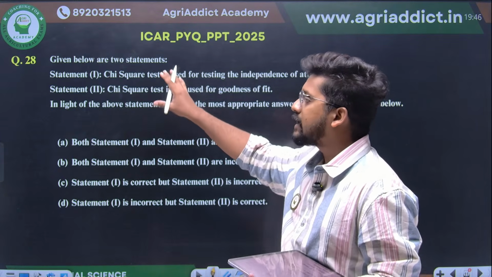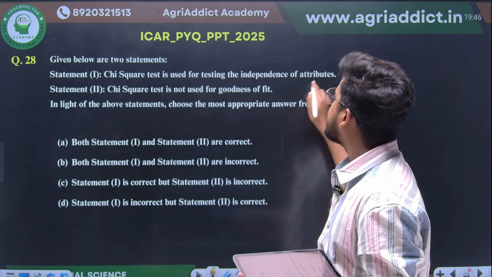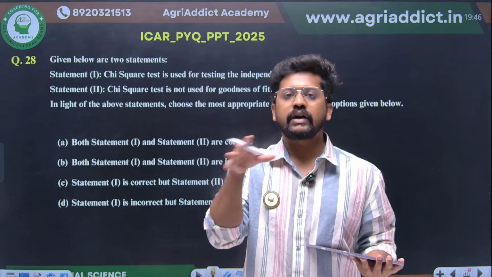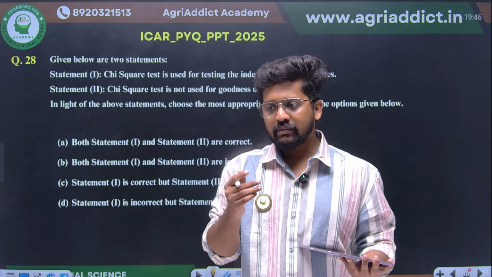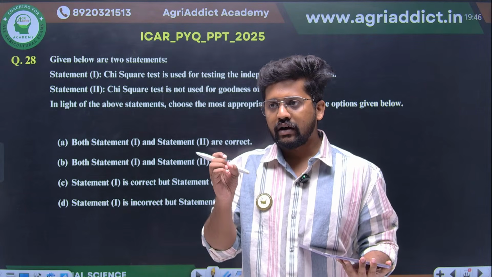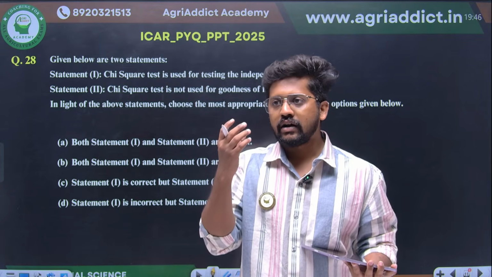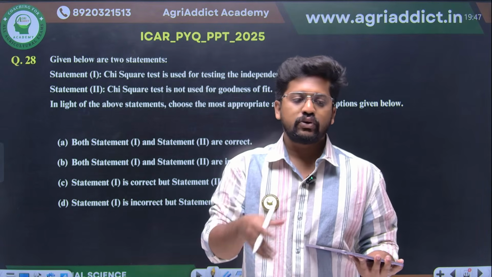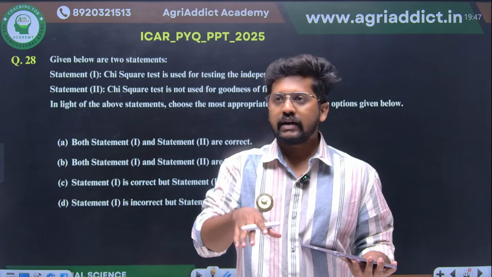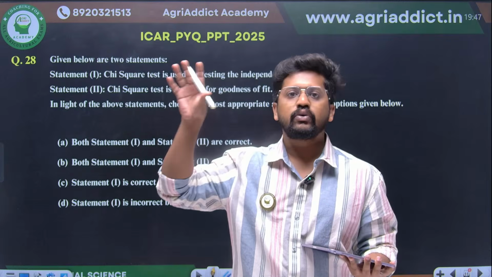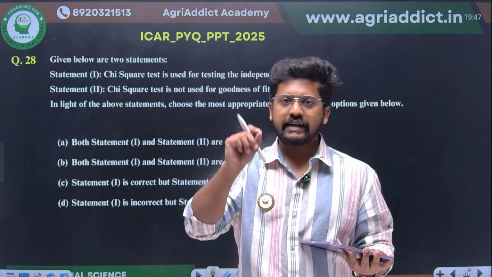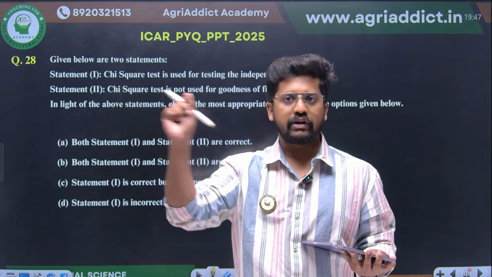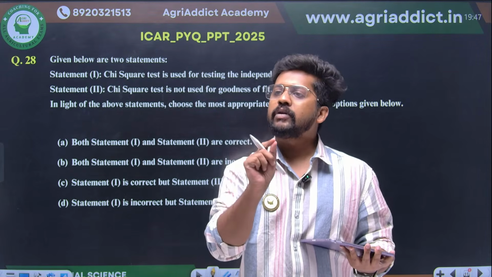So the chi-square test, as we already know, is used for testing the independence of attributes. So it is connected with two categories. I'll give you an example. Maybe we are trying to find out how many people like the beauty product Fair and Lovely. In the population there are men and women. There are two categories, who like and who doesn't like. So we will check how many men like Fair and Lovely, how many men don't like Fair and Lovely, how many women like Fair and Lovely, how many women don't like Fair and Lovely.